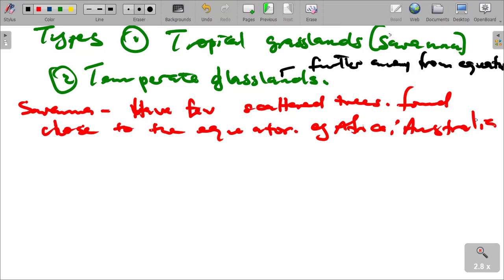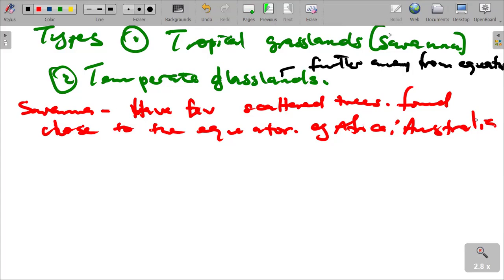What we need to understand is that we have the steppes and the prairies, which are types of temperate grassland, characterized by tall grasses and also shorter grasses that are found in those places.